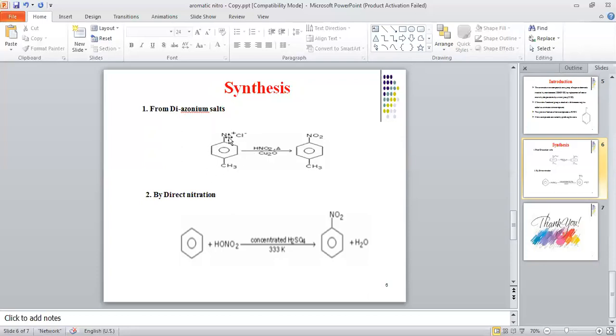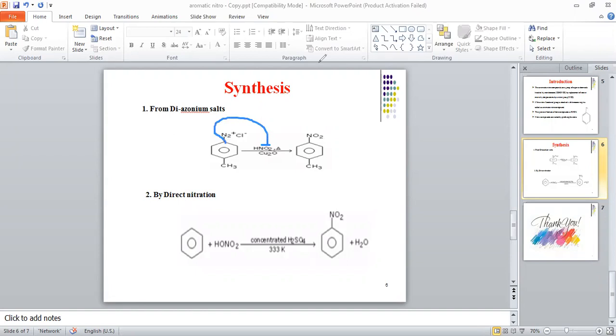So this one is diazonium, and this one is salt. So this one is diazonium salt. When you are going to do a reaction, what will happen with HNO2? Because you know very well you are going to prepare this nitro group. So what will happen? Now from here, this nitro group will be directly attached to this position.